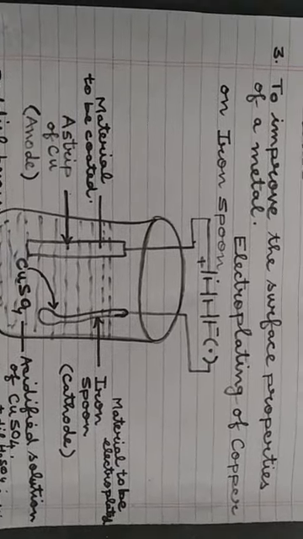First, I have told you that the first advantage of electroplating is that it helps in protecting the metal from corrosion. Second, it imparts a shiny appearance to the metal. And third, it helps in improving the surface property of a metal.